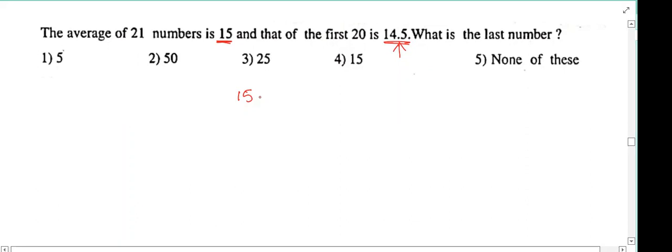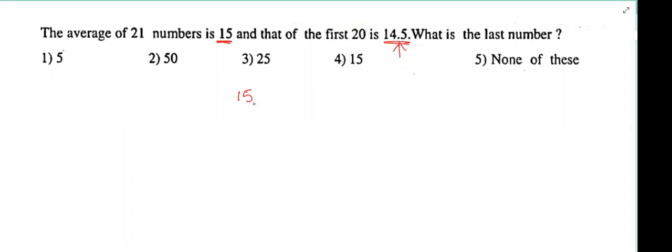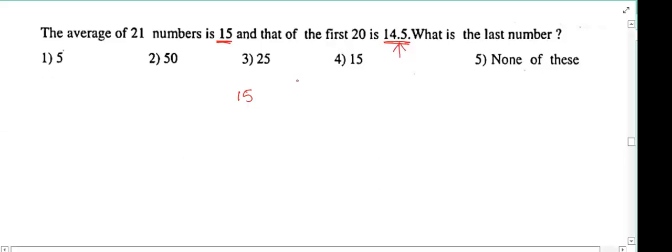So 21 into 15 minus 20 into 14.5. That is the mathematical approach. I told you already, that is of your choice. You can do in that way or in this way. This will be better. Understanding the concept is better. Okay.